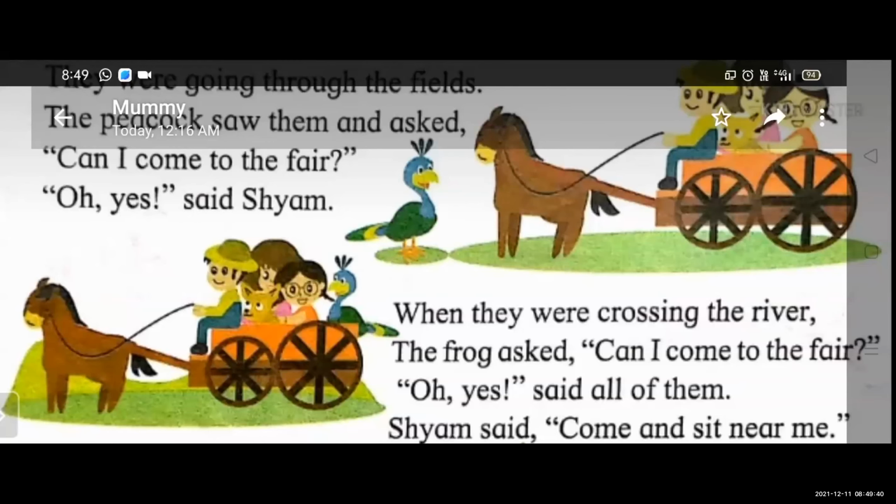When they were crossing the river, the frog asked, "Can I come to the fair?" "Oh yes," said all of them. Shyam said, "Come and sit near me."